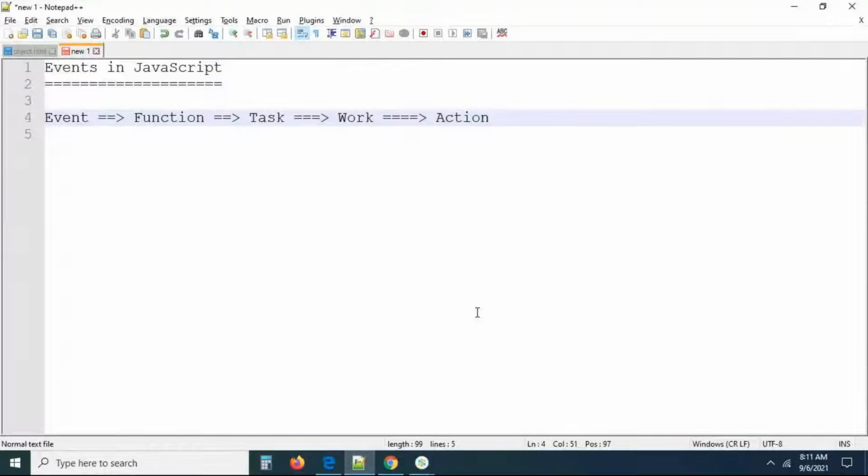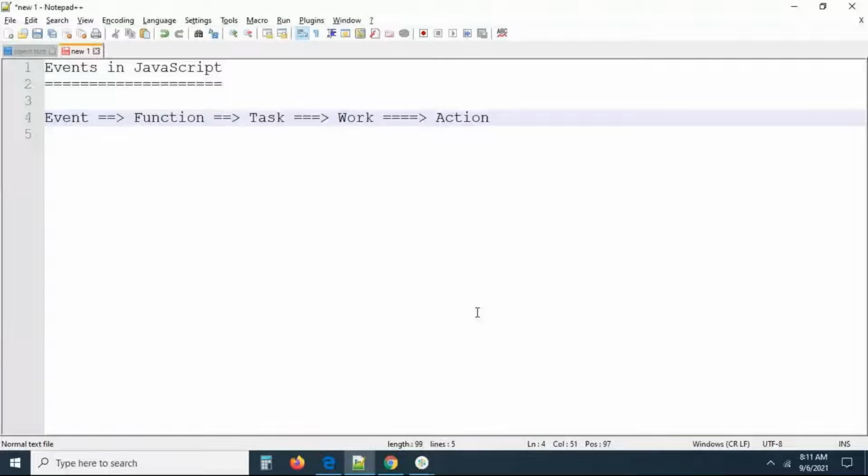We know what a function is. A function is a reusable block of code. I want to execute that function not every time, only when required. When I click the button, execute the function. When I focus the mouse on it, execute the function. When I hover the mouse, execute the function. This is called the event, guys. JavaScript provides some predefined events, guys.